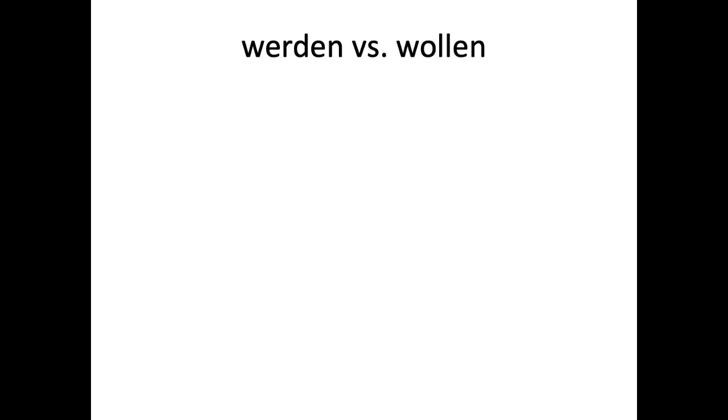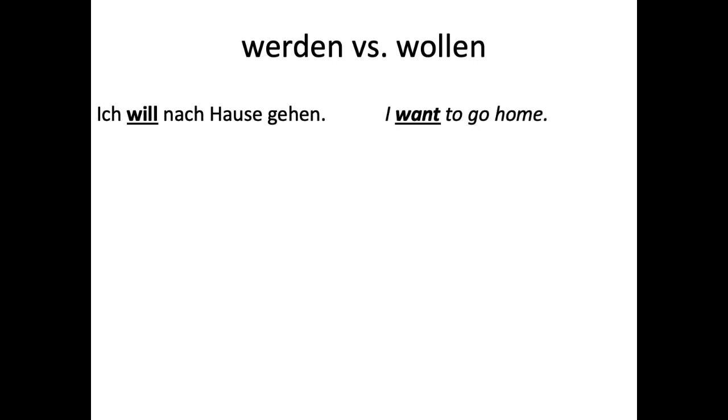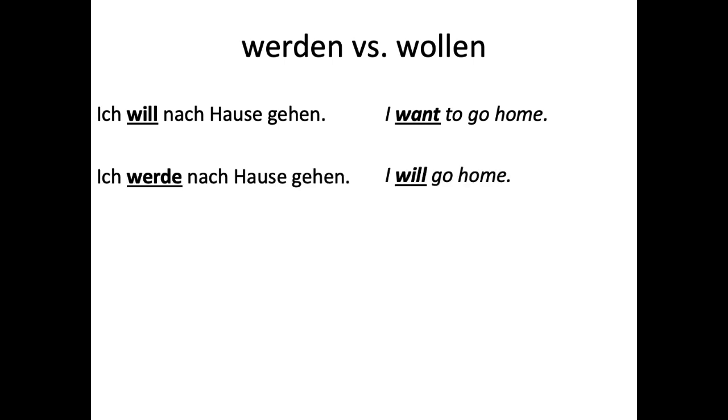And of course, to remind you, this is always important to remember, werden versus wollen, because it's very tricky. So, ich will nach Hause gehen means I want to go home. Even though it looks like I will, it means I want to. And then ich werde nach Hause gehen means I will go home, the future. But you can see in both of these situations, modal verbs have the modal verb conjugated in the second position and then the infinitive at the end. And the future has werden conjugated in the second position, and then the infinitive at the end.